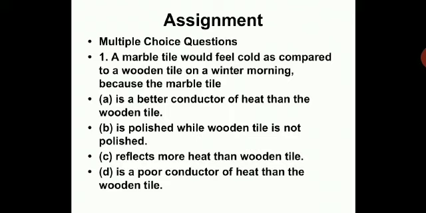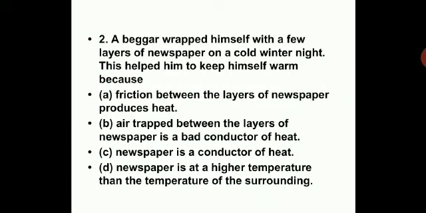This is an assignment which was given to you. It's a revision. So a beggar wrapped himself with a few layers of newspapers on a cold winter night. This helped him to keep himself warm, because friction between the layers of newspaper produces heat. Air trapped between the layers of newspaper is a bad conductor of heat. A newspaper is a good conductor of heat. Newspaper is at a higher temperature than the temperature of the surrounding. So you have to pick up the correct answer and write along with the question, which you have already done in your notebook. So you are not going to write again. You are just going to go through the video.